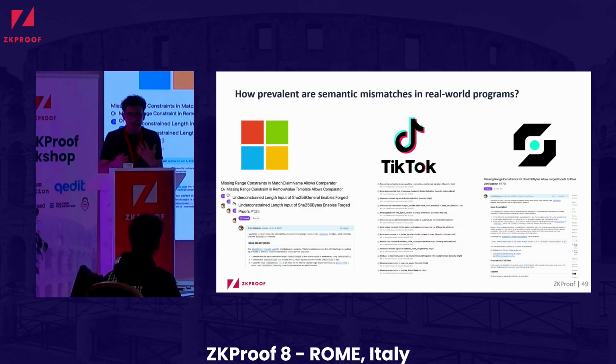For example, you have these arithmetic overflows, which allow a malicious prover to end up creating an invalid proof that is accepted by the verifier. And actually, the Self application, where we found a bug, had already been audited by a major zero-knowledge proof auditing company, and the bug was not detected, so we also received a bug bounty for this issue.